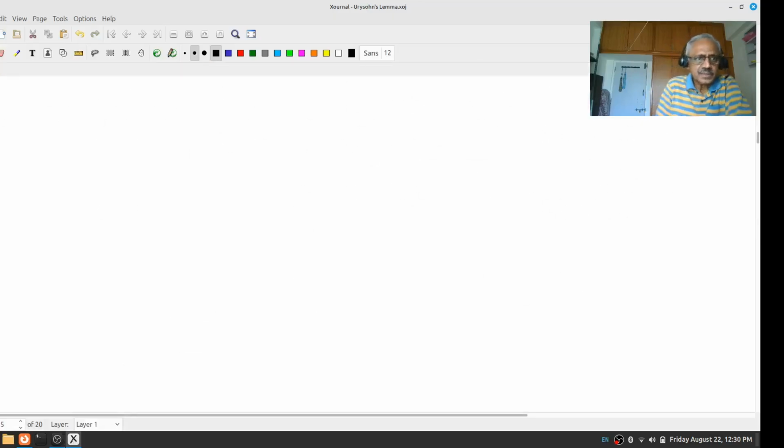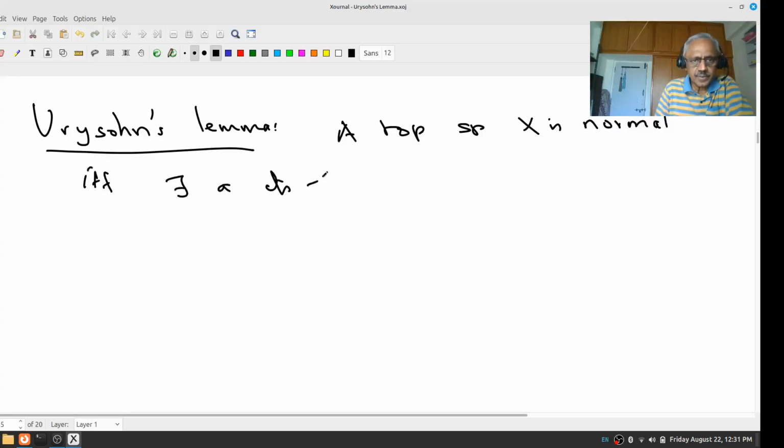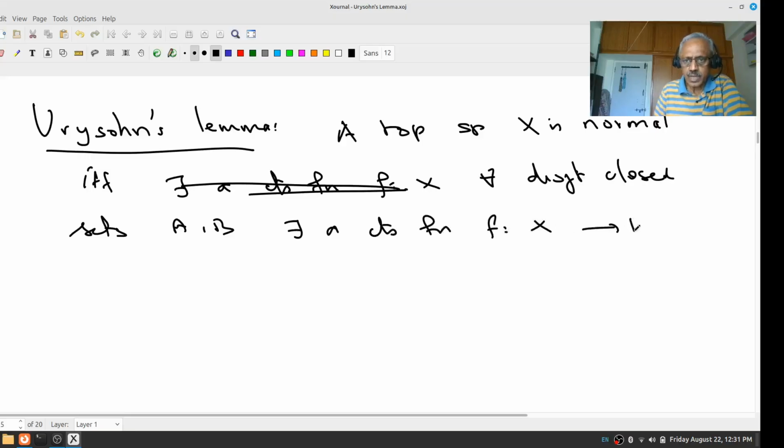Urysohn's lemma says a topological space X is normal if and only if for every pair of disjoint closed sets A and B, there exists a continuous function f from X to R so that f is 0 on A and f is 1 on B.